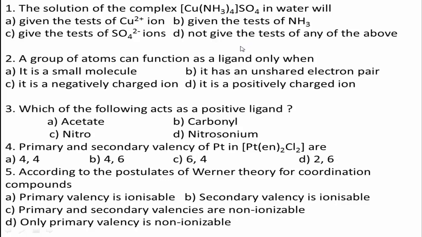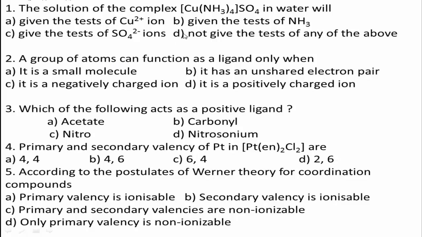Yes, students, tetraamine copper 2 sulfate ionizes in solution to give simple SO4 2- means sulfate ions, which can be identified by adding BaCl2 solution.